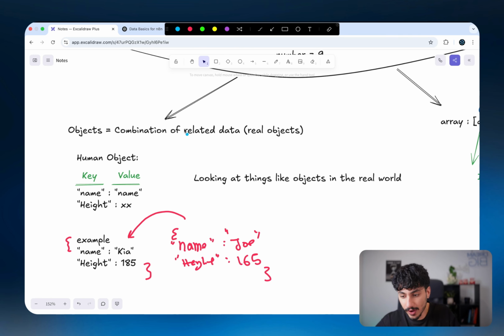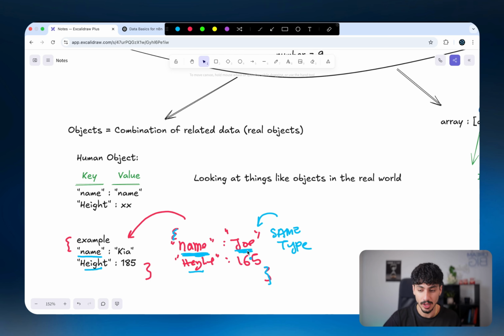And the way we've defined that these two objects are of the same type is that they have the same exact keys, so name and height, and the actual values associated with those keys are of the same type. So we have the first key being name, and the value of it is of type string, and the second key is height, and the value of it is of type number. So as long as the key names are the same, and also the value associated with each of those key names is of the same type, then those two objects could be considered as the same type of object.